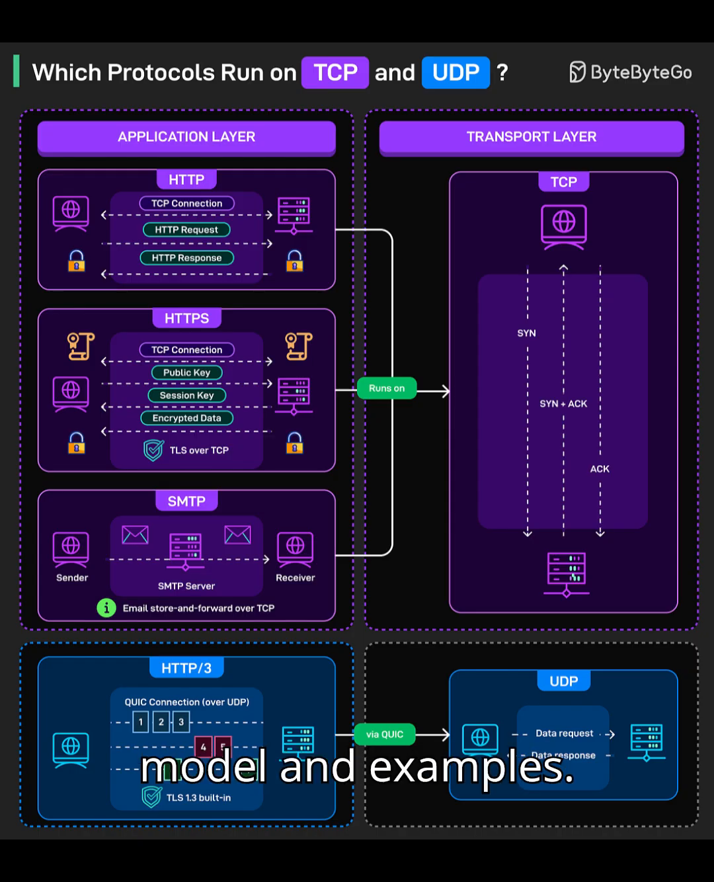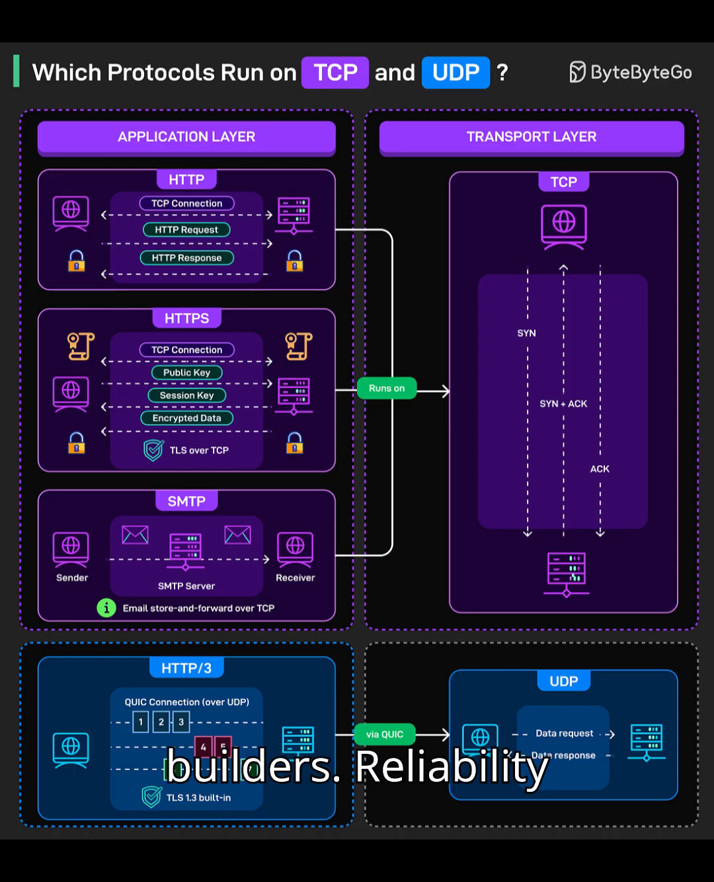Mental model and examples. Choose TCP for protocols needing strict reliability and ordered streams: HTTP/1.1, HTTP/2, HTTPS, SMTP, IMAP, POP3, SSH, and most database wire protocols. Choose UDP when speed, multiplexing freedom, or custom reliability is key: QUIC for HTTP/3, many real-time games, live media, and telemetry. Then let the application decide which pieces to retransmit.